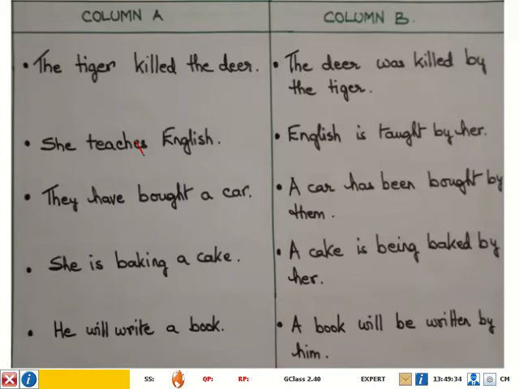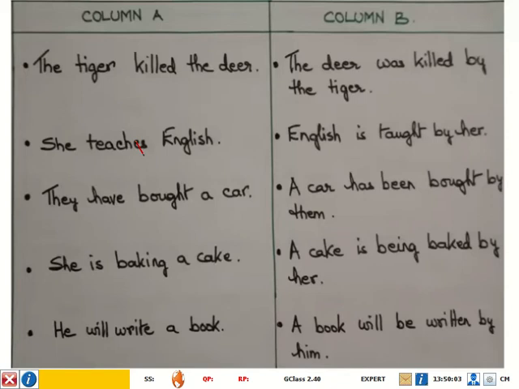The tiger killed the deer, isn't it? Then look at the next one. What is it? She teaches English, isn't it? All right. Then we have the next sentence. They have bought a car. Then we have she is baking a cake, and the last one is he will write a book.